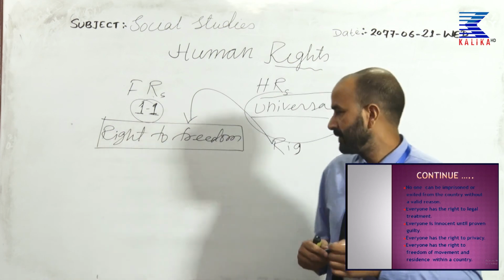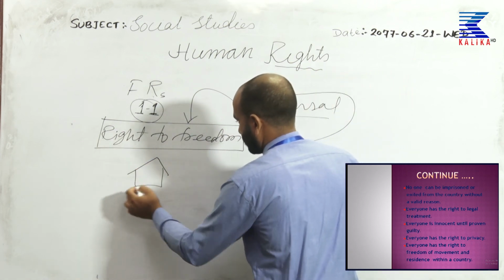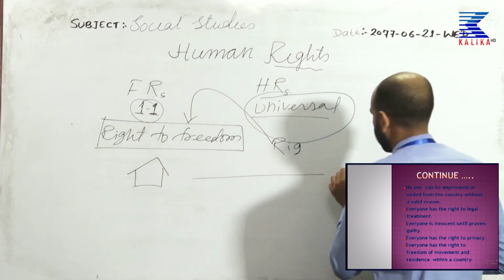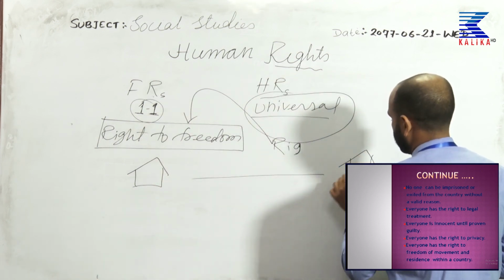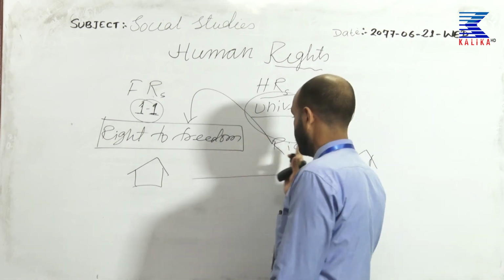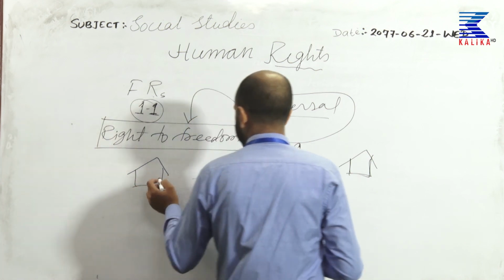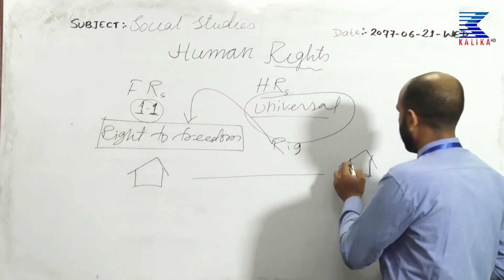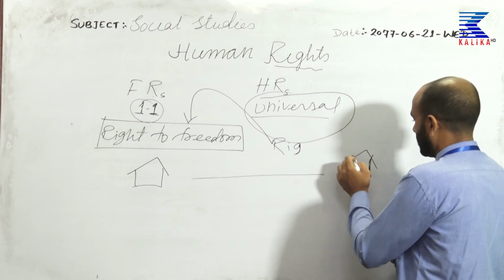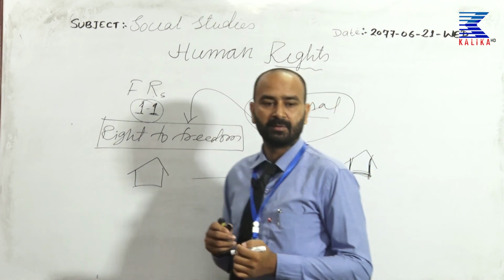For example, suppose I am from Chitwan, I can move to Kathmandu and buy property and stay here, I can reside here. It is the legal way. But suppose I am from Chitwan and I have gone to Kathmandu and entered forcefully into another's house and captured it and I am still living. No, that is not the way.